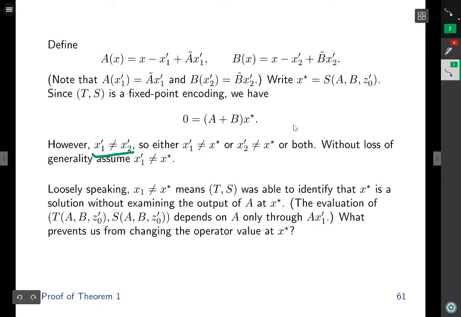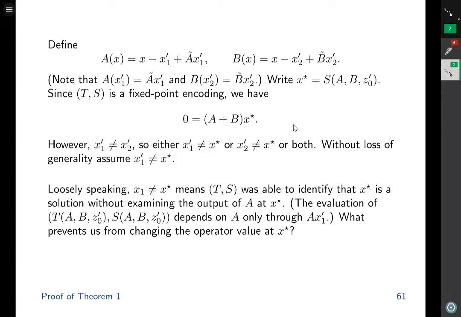However, x1 prime and x2 prime are not equal. Therefore, either x1 prime is not equal to x star, or x2 prime is not equal to x star, or both is also a possibility. Without loss of generality, we assume x1 prime is not equal to x star. Loosely speaking, x1 prime not equal to x star means T, S was able to identify that x star is a solution without even examining the output of A at x star.